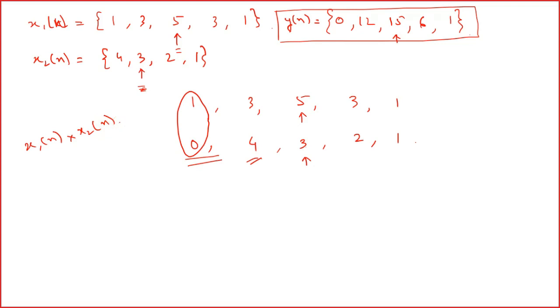Now you can rewrite this equation. You can also write it in this fashion: 12 15 6 1, because the 0 values at the beginning and at the end do not have any meaning, so you can eliminate them.